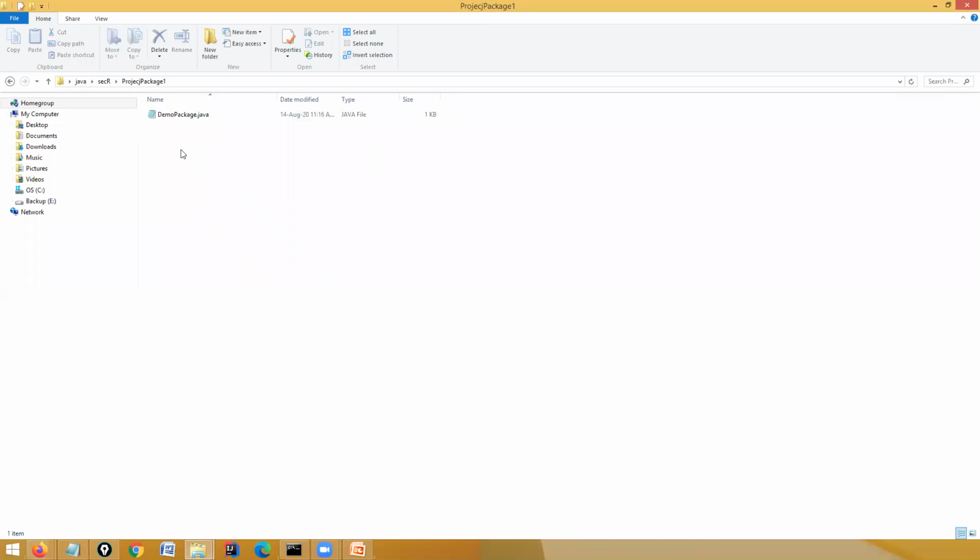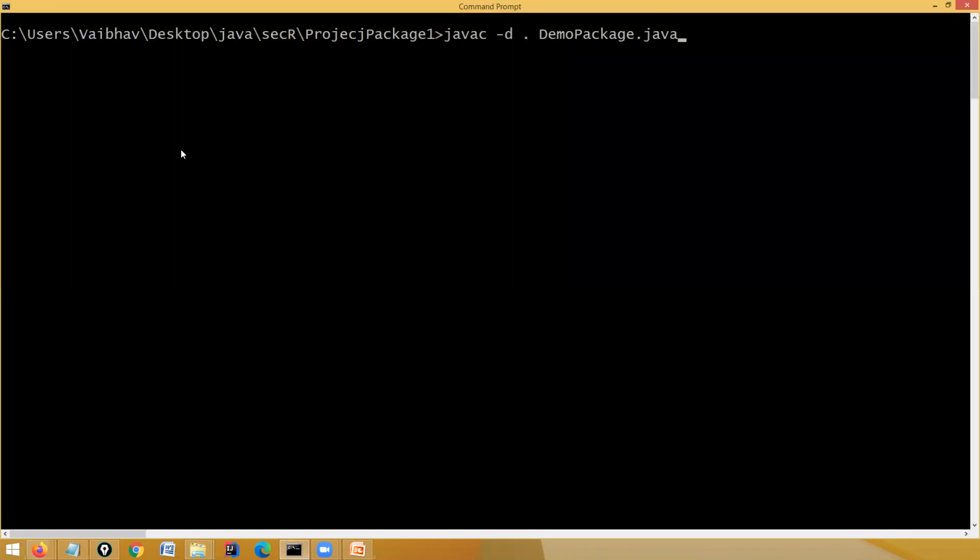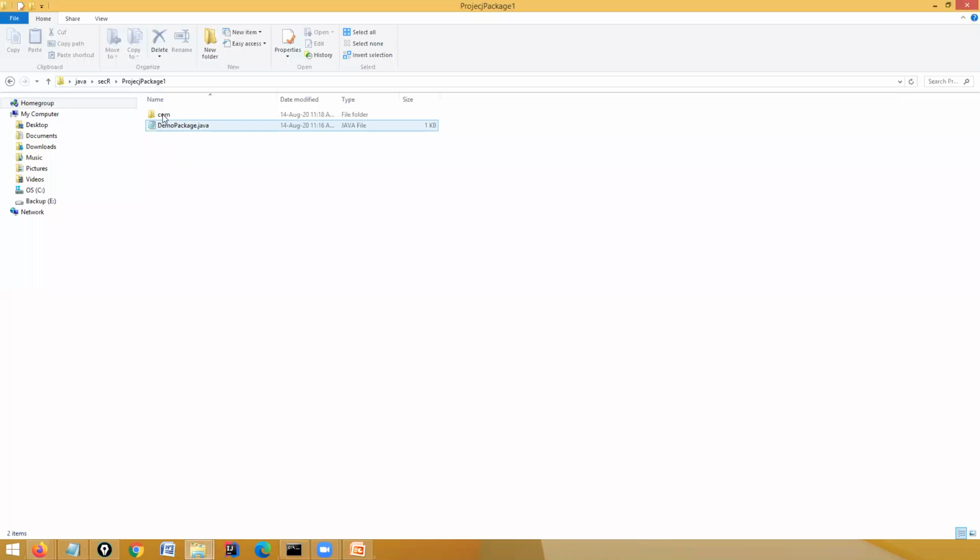Demo package.java is saved, there's no structure, there's no com.example. See, when I go and execute this command, what happens? See, com.example, and here you'll get your class file.